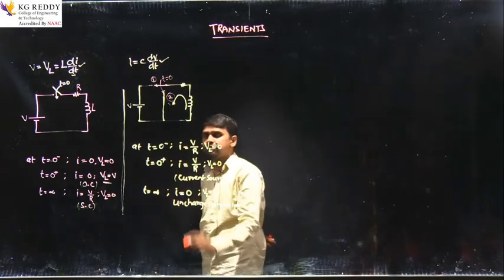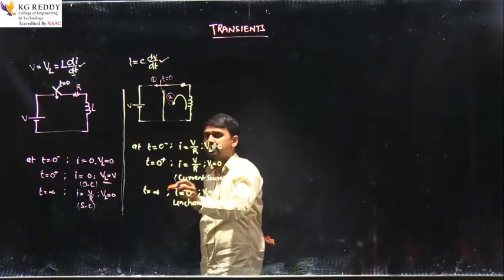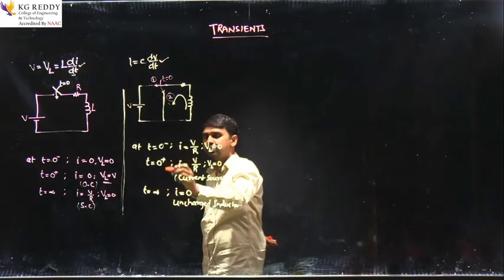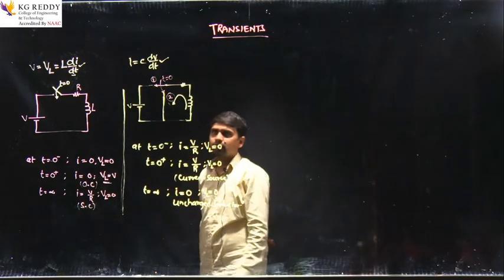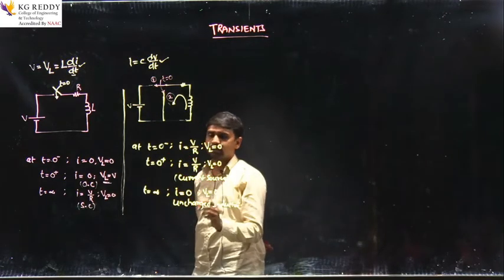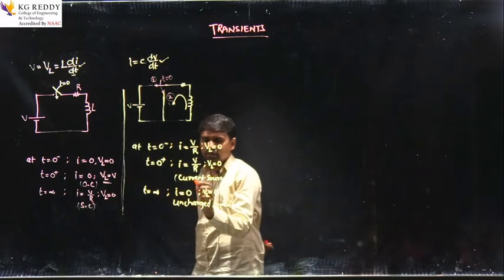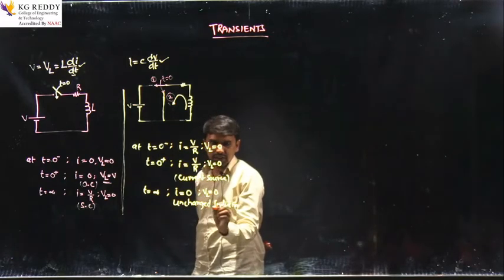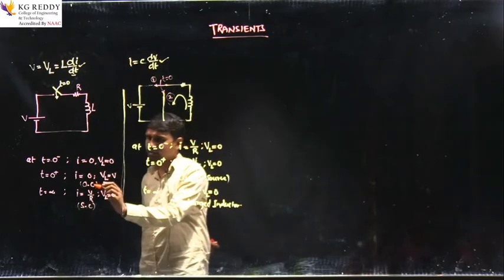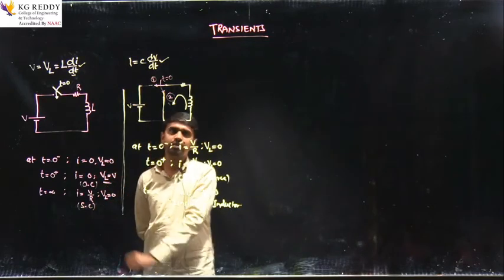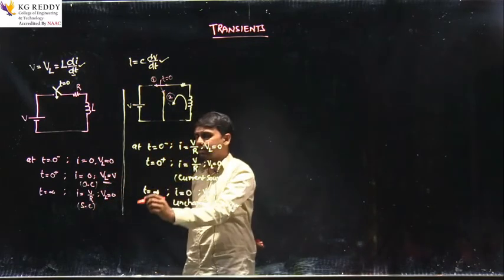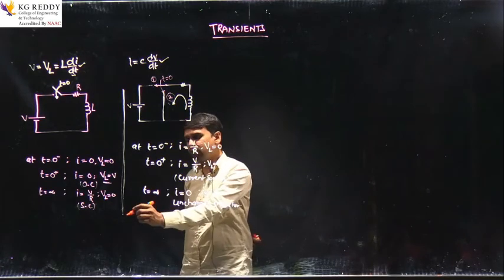So this is the behavior of the inductor at t equal to 0 minus, t equal to 0 plus, and t equal to infinite, right? The same inductor will act as a current source here, as an uncharged inductor here, and here as an open circuit, and here as a short circuit. These are the variations of the characteristics of the inductor.